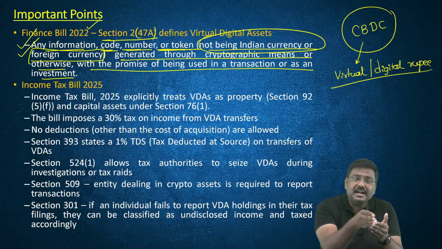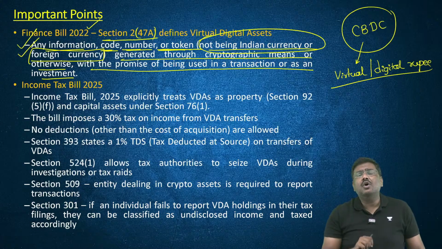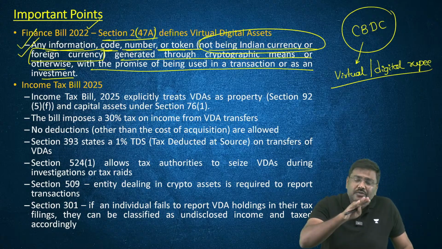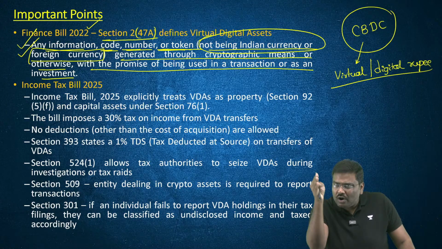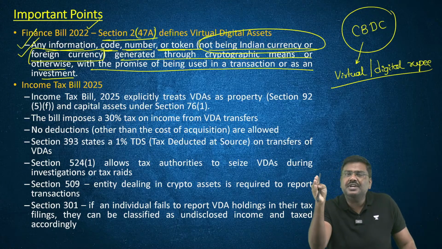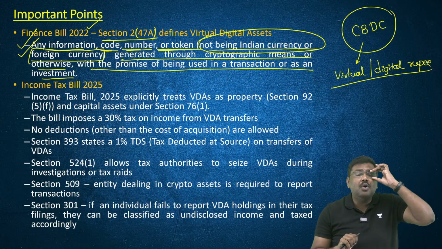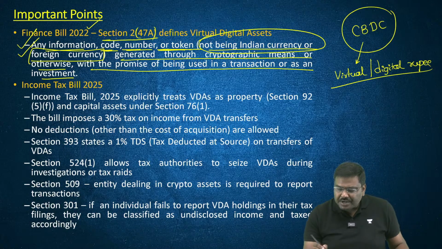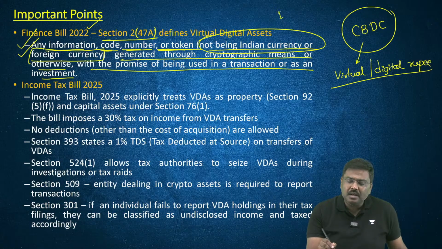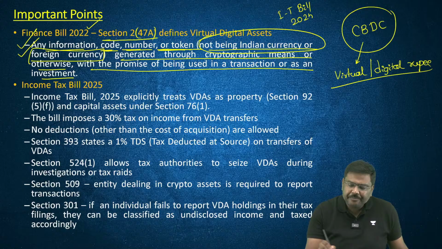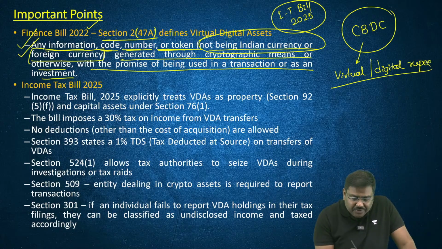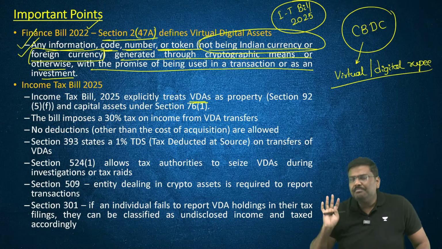TDS, tax deduction at source, was also imposed on the transfer of VDAs. So different modes of taxes on different types of transactions were introduced by the government post 2022 in India. And now, with the introduction of the Income Tax Bill 2025, how would the VDAs be treated? These are certain important points.